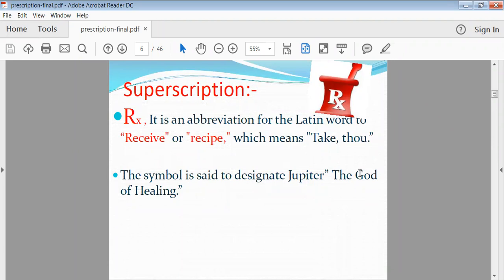So each and every prescription has the RX symbol, and the X is quite extended and looks like a small J. Now, what is the importance of that small J? J indicates the long form of Jupiter. Jupiter is the god of healing as per the Greek people, or as per the Latin language.